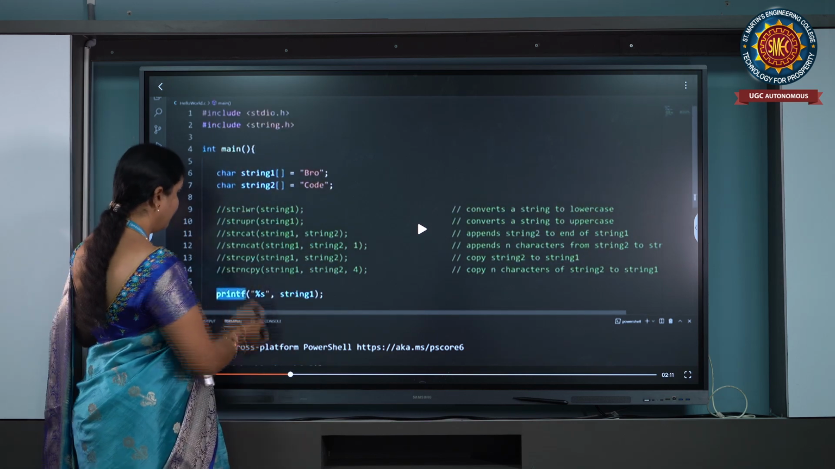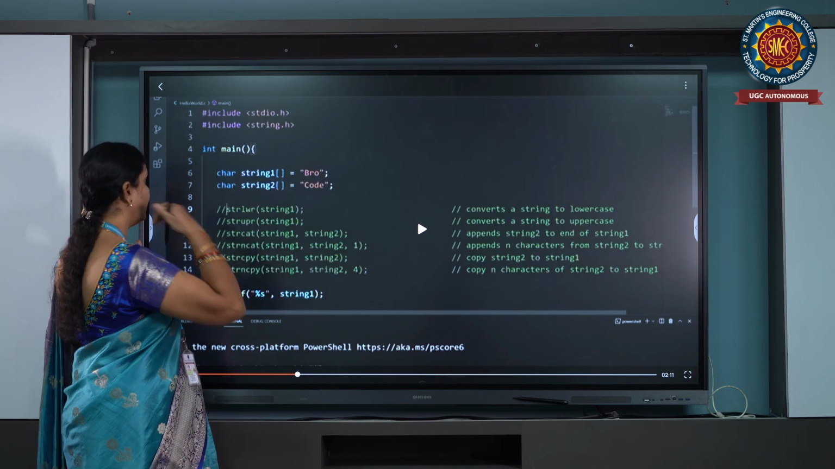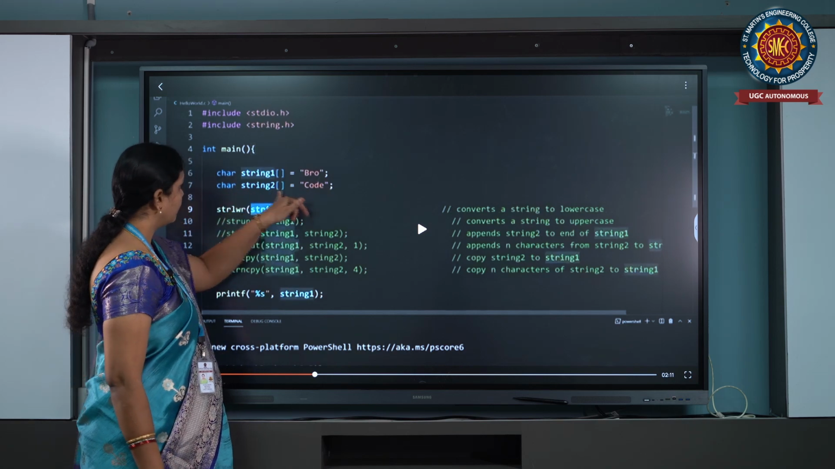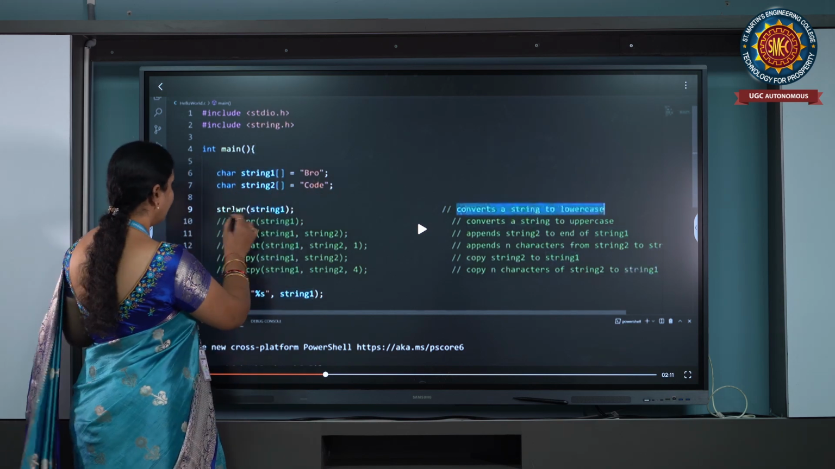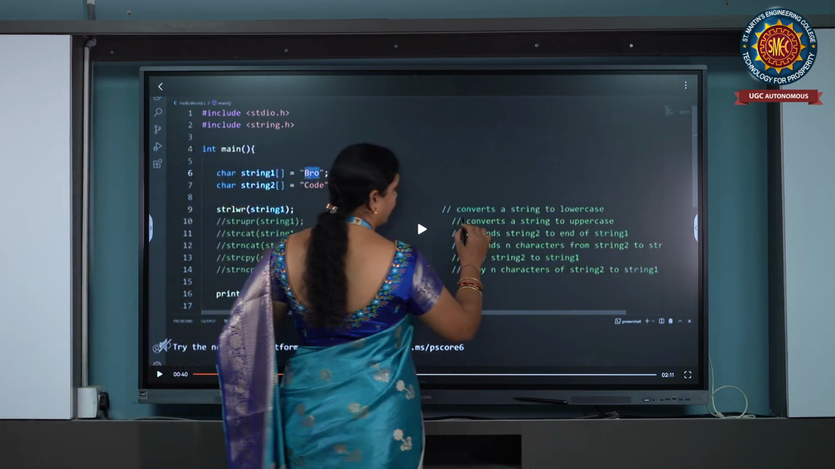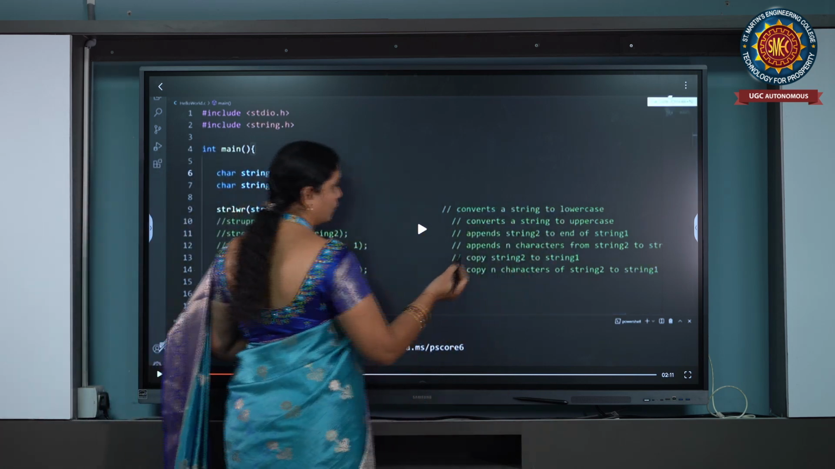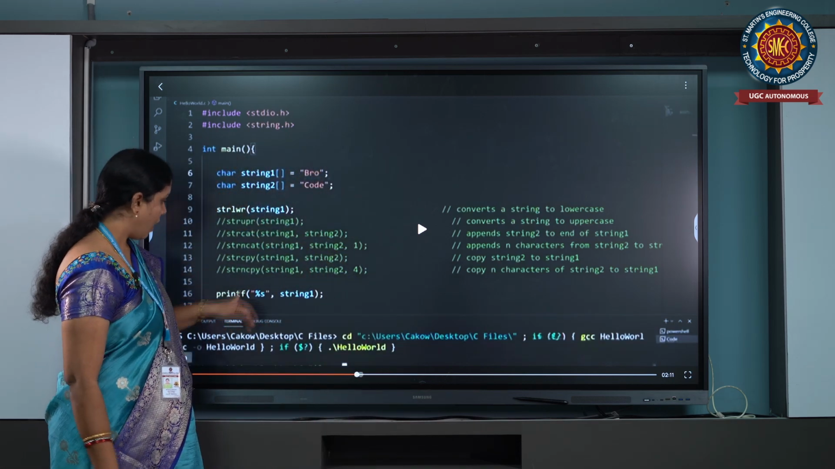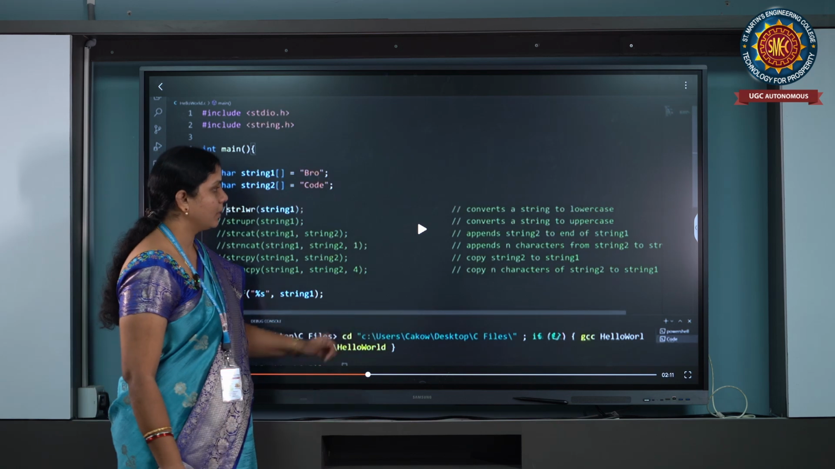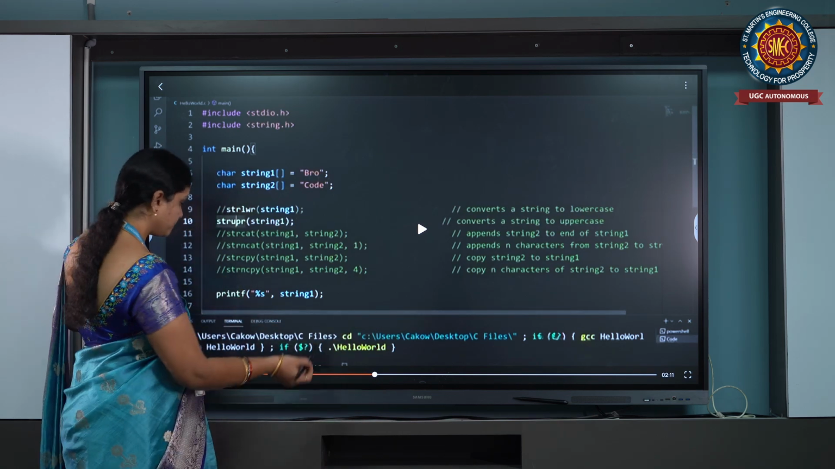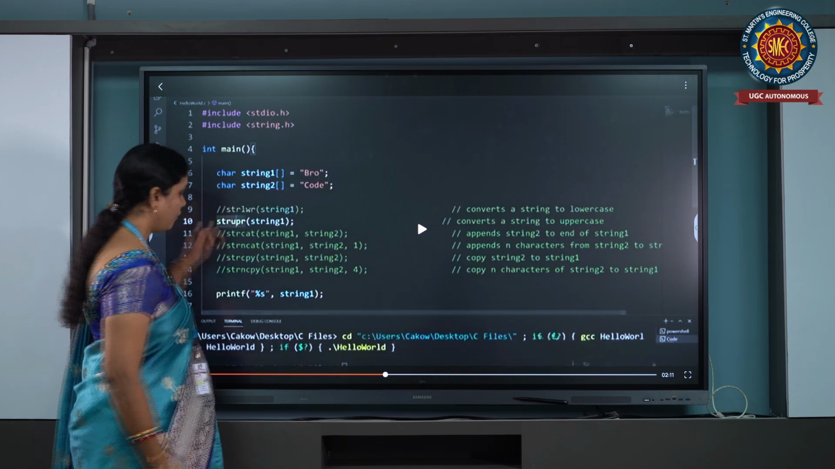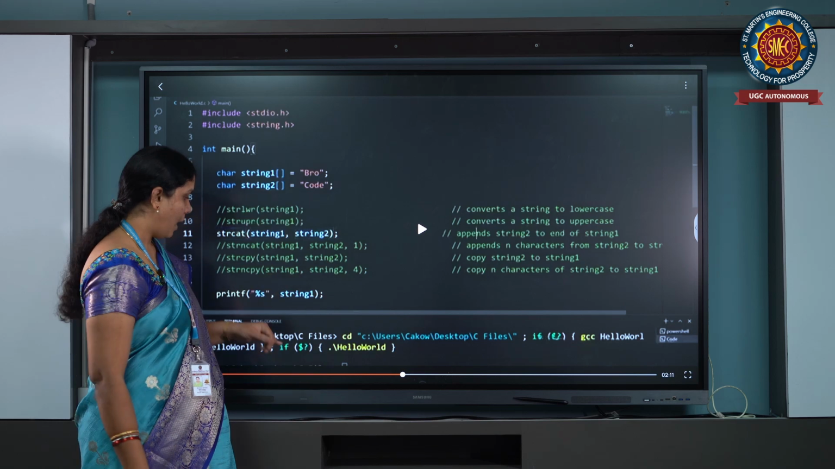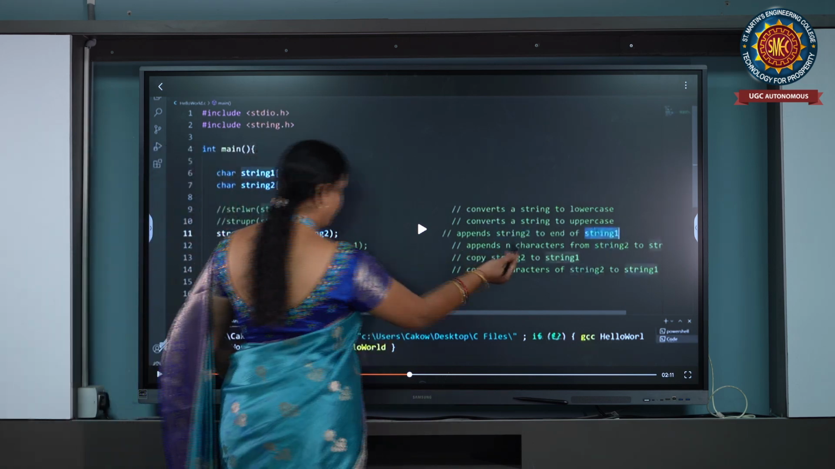Here we have taken two character arrays, char string1 equal to bro, char string2 equal to code. Here we are using the strlwr function. What is strlwr going to do? It converts the string into lowercase. After converting, it is going to print the message hello. Next, strupr. This function is used to convert lowercase letters into uppercase.